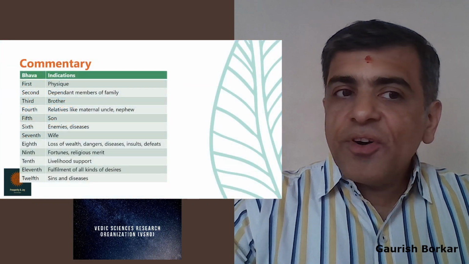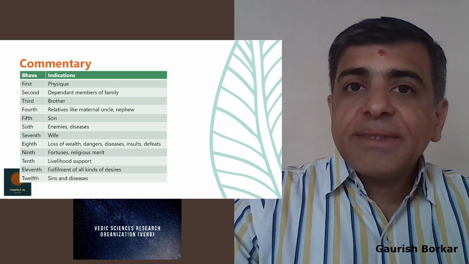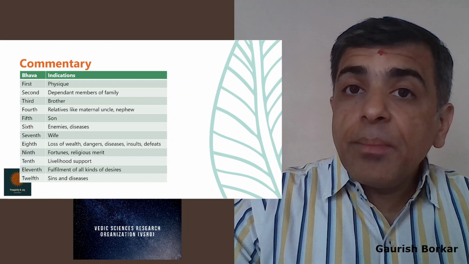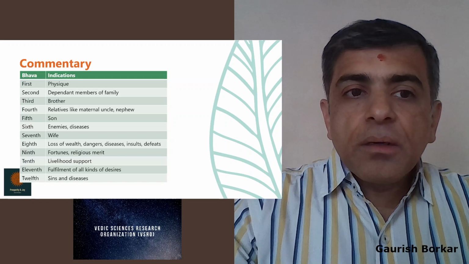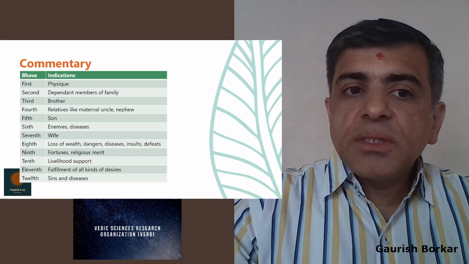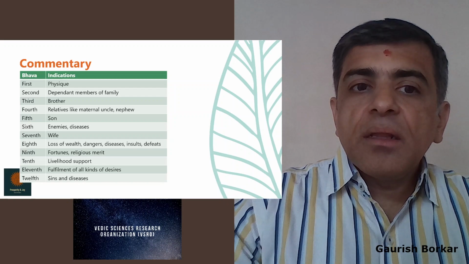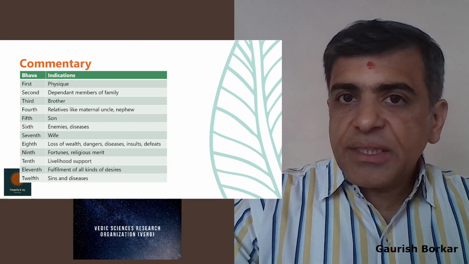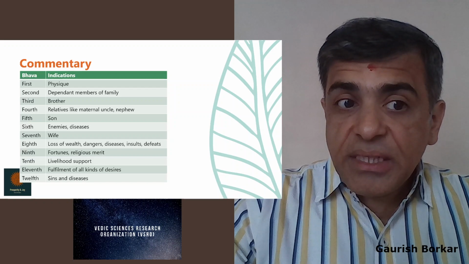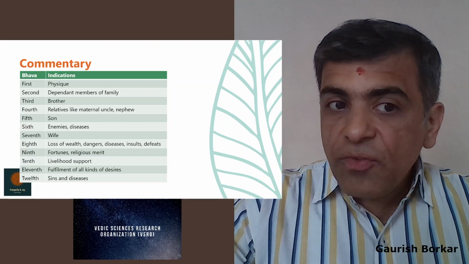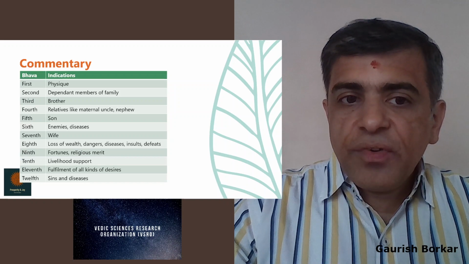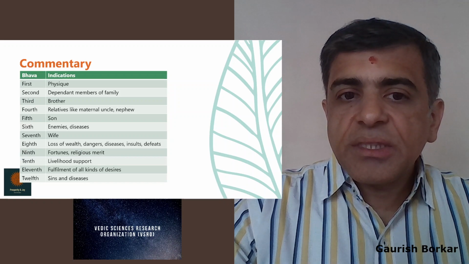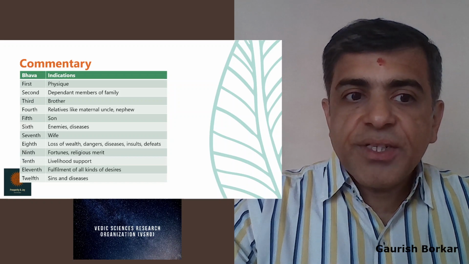So they say first naturally is physique, second is dependent members of the family, third is brother, fourth is relatives like maternal uncle, nephews, etc. Fifth is son, sixth is enemies, diseases, seventh is wife, eighth is loss of wealth, dangers, diseases, insults, and defeats.